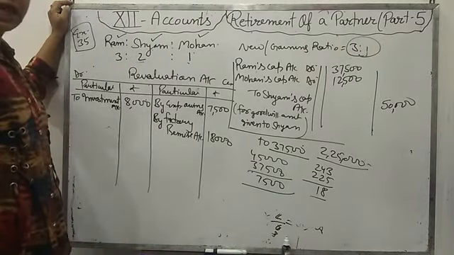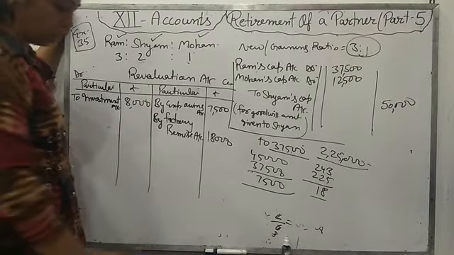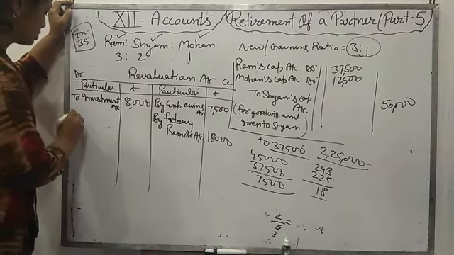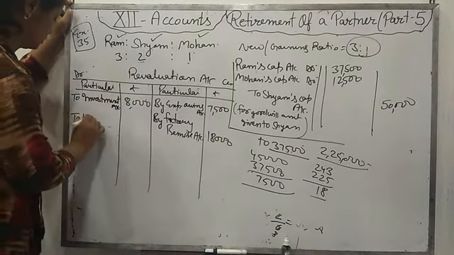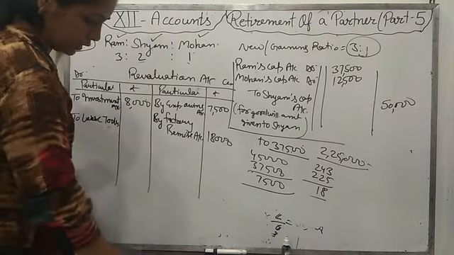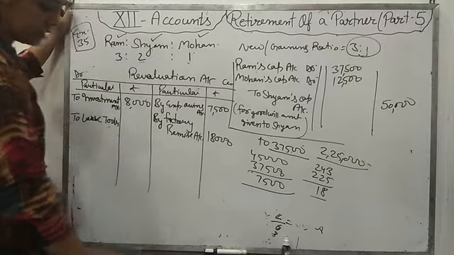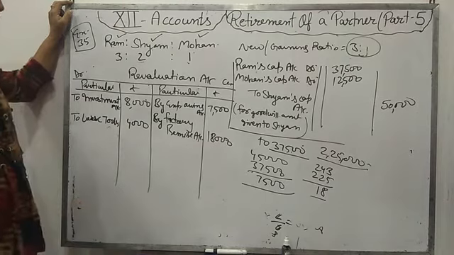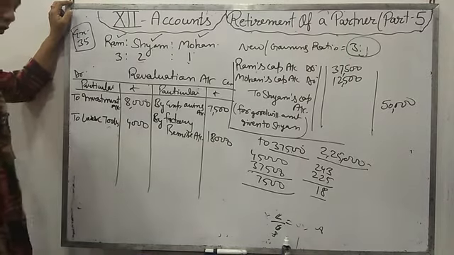And loose tools asked 36,000. How much loose tool is given? 40,000. It's decreasing. So loss is there. Loose tools. How much? 40,000 in balance sheet and 36,000 new value. Then 4,000 is decreasing. Loose tools are decreasing by 4,000.